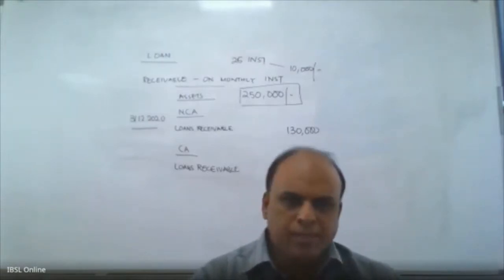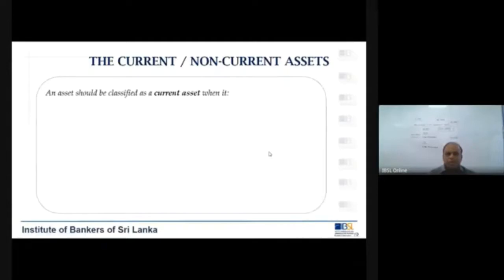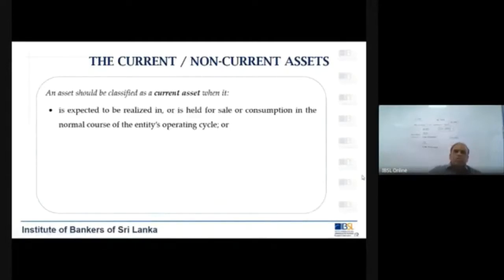So what is a current asset? An asset should be classified as a current asset when it is expected to be realized in or is held for sale or consumption in the normal course of the entity's operating cycle. I will explain what is operating cycle, don't worry about it.